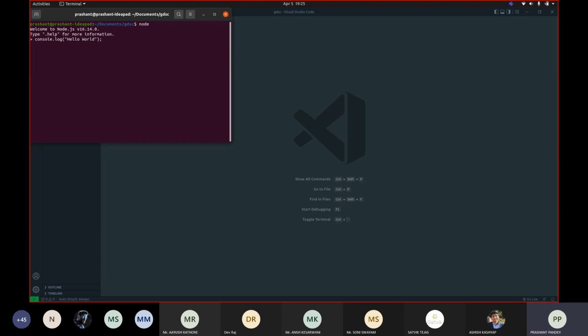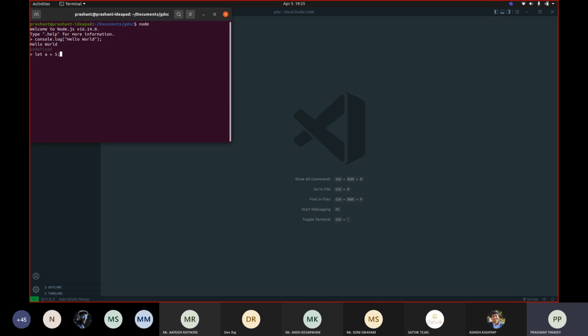So you guys must be familiar with all these, like a console, what console.log is, because you must have attended yesterday's session. So what console.log does is it only prints the value passed to it. So that's what it's going to do. It's going to print hello world, and we can even assign values to variables here.